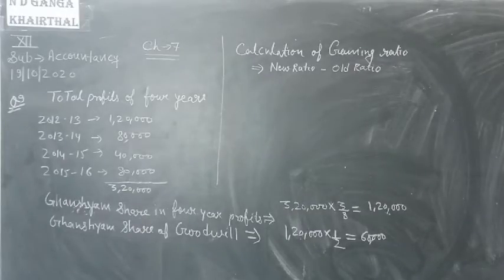Okay, and now average profit of last 2 years, Ghanshyam's share of profit till the date of death.